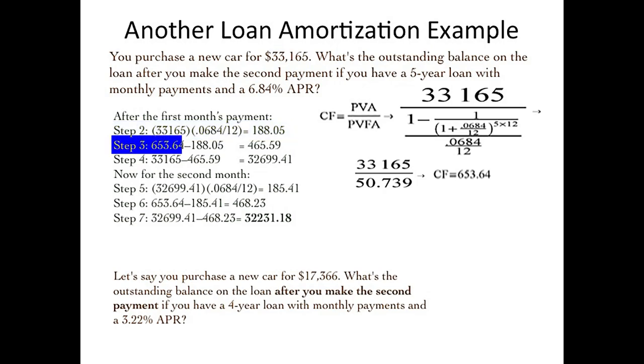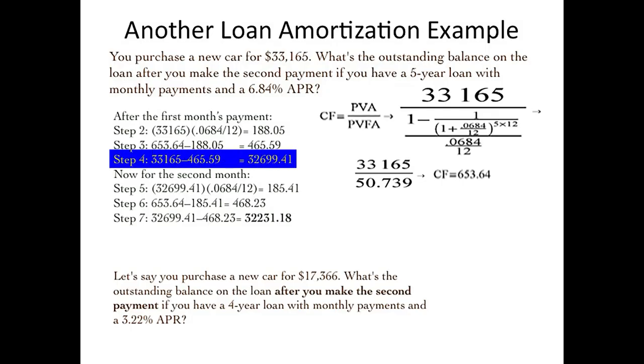And then you subtract the interest out of the total payment, and you're left with $465.59, which is the payment towards your principal amount. Therefore, in step 4, you're subtracting that amount from the loan amount. After the first payment, the principal outstanding is $32,699.41.